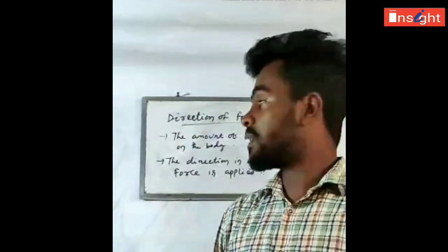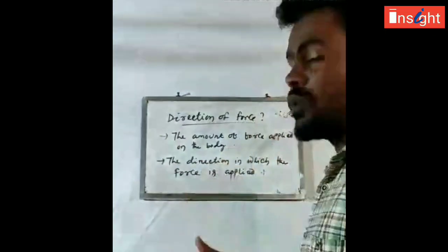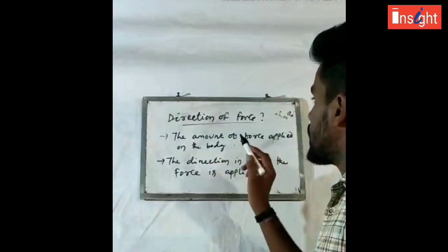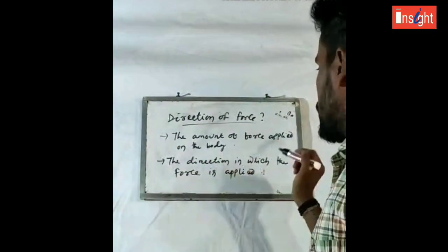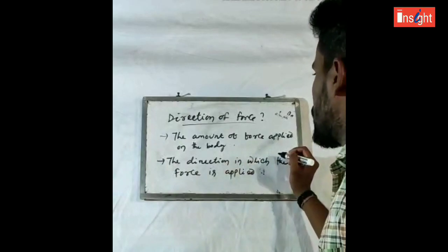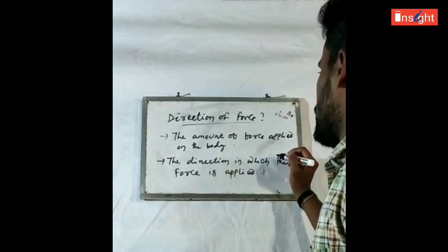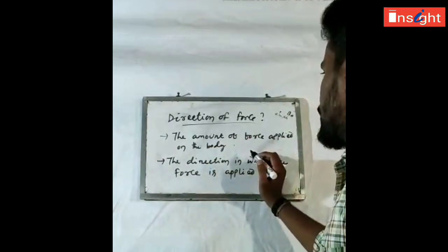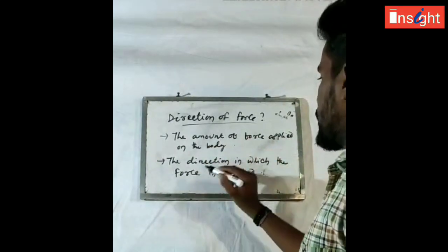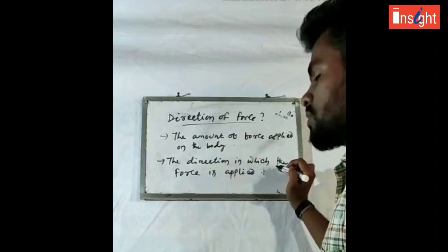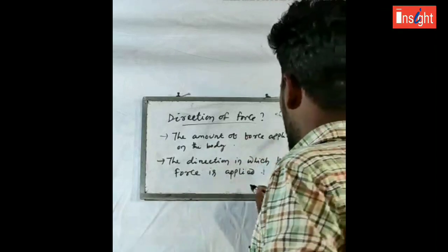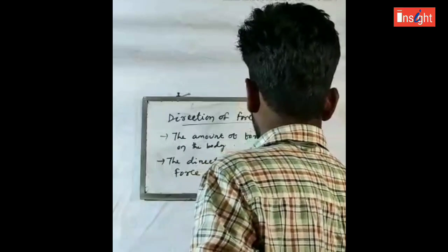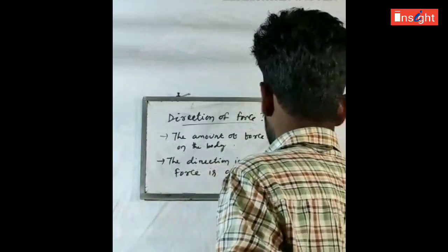Now an important point is the direction of force: in which direction the force will act. There are two factors on which the effect of force depends. The first factor is the amount of force applied on the body, how much force you are applying. The second is the direction in which the force is applied. So let us take one example. Here is a box, and two people are pulling the box in that direction.